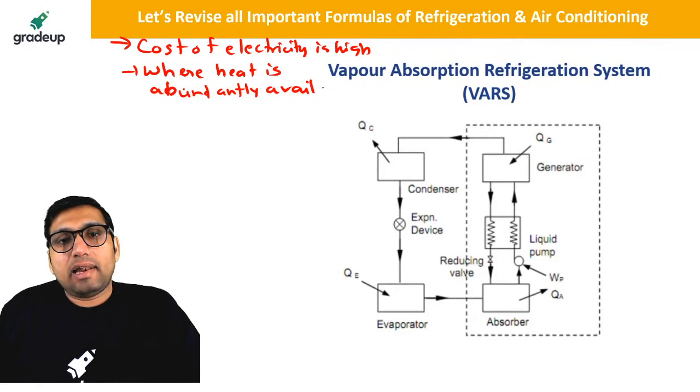It is also used in solar refrigeration. Like in solar refrigeration, we use the vapor absorption refrigeration.